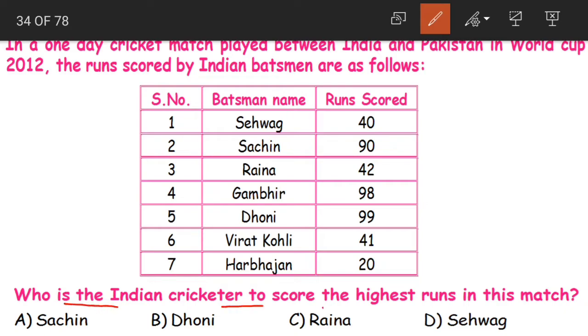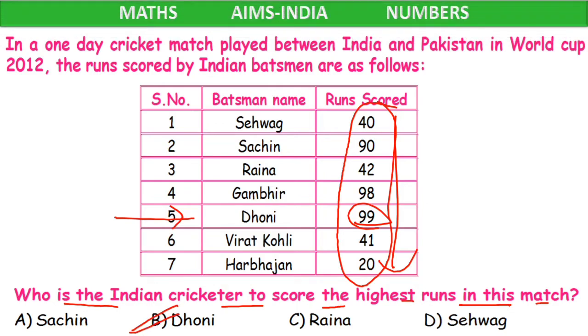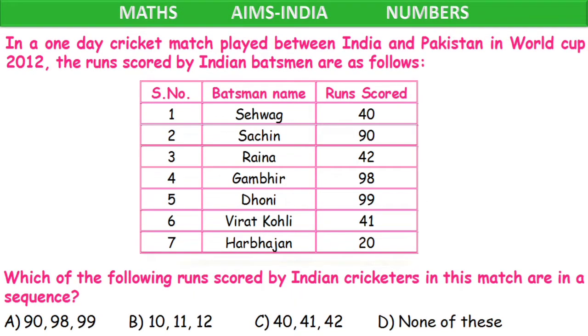Next, again the same table is given. Who is the Indian cricketer to score the highest runs in this match? How to solve this? It is very simple. Look at all the runs scored by all the batsmen and compare with each other. Who scored the highest runs, children? Can you guess? Dhoni. Yes, Dhoni scored 99 runs. That is the highest in this match. Option B, Dhoni becomes our correct answer.